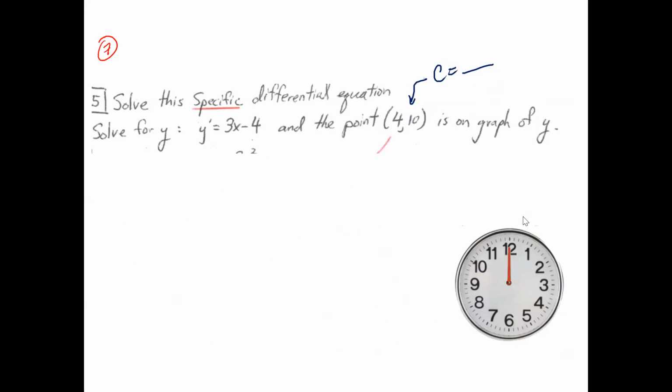Okay, it says solve for y, where y prime equals 3x minus 4, and the point (4, 10) is on the graph of y. You want to find y equals mx plus b. So we're going to be working backwards. Pause the video and give that a try.